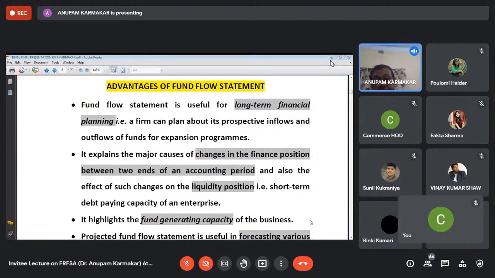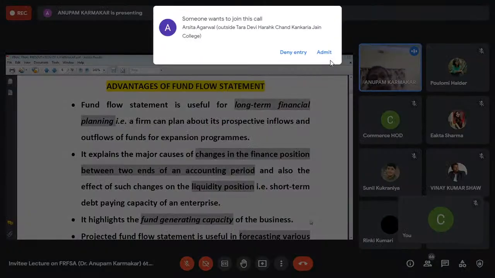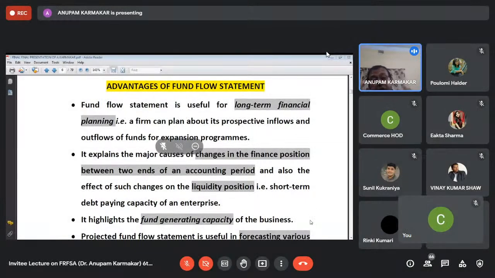That means long-term financial planning means we can predict whether there will be sufficient inflows or outflows of funds if the company undertakes any expansion program. The company, if they want to survive, has to undertake various kinds of expansion programs. They have to expand their business, but they have to predict whether the expansion program will bring sufficient inflows or outflows of funds or not. That can be calculated on the basis of the fund flow statement.